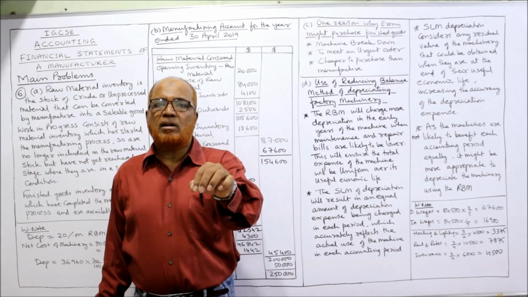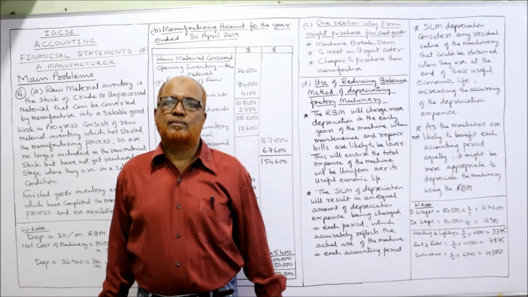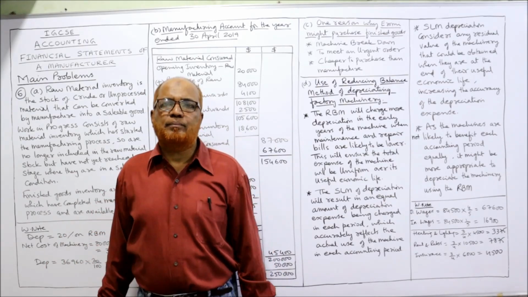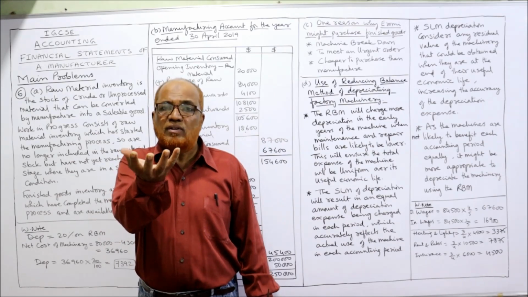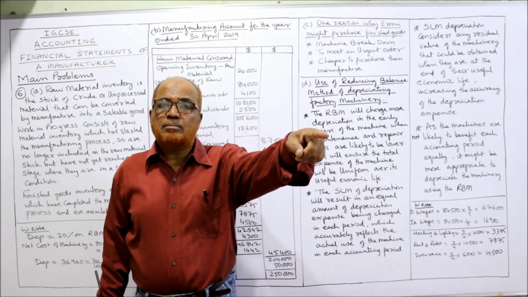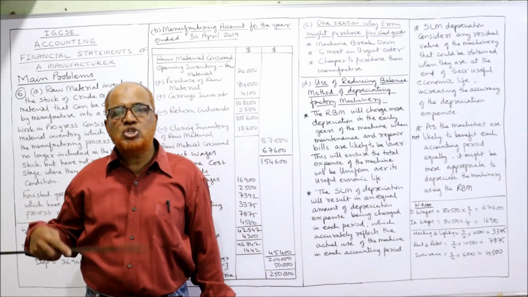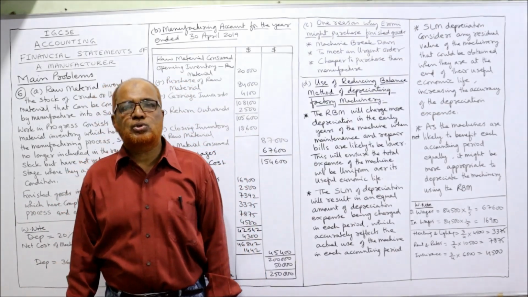Second, to meet an urgent order. Sometimes a customer requires urgent goods, but to manufacture them will take some time. To produce the goods, it will take some time, but our customer needs them urgently. So in that case, we purchase the finished goods.